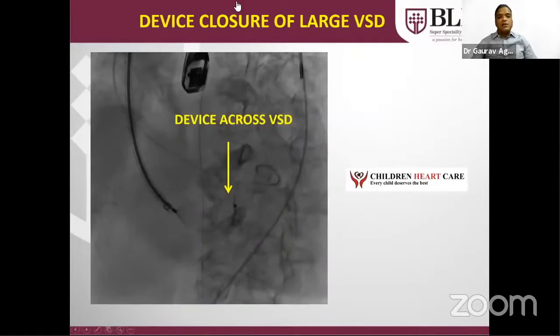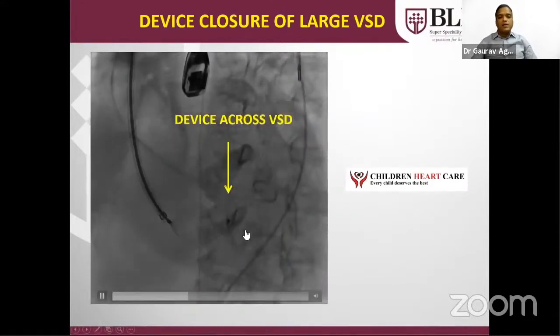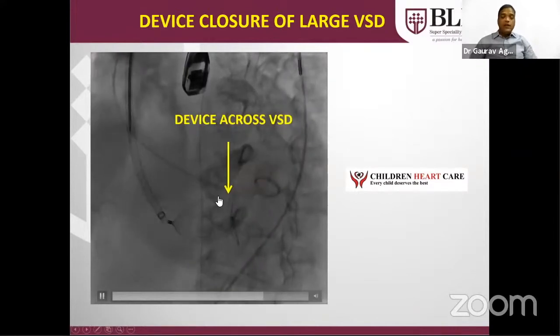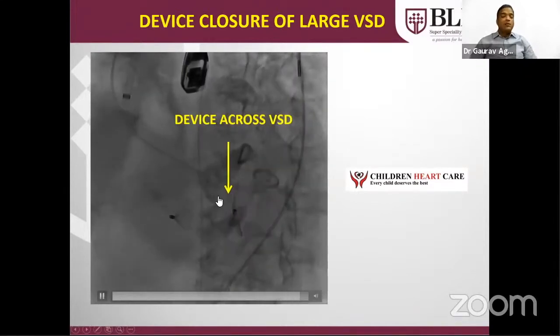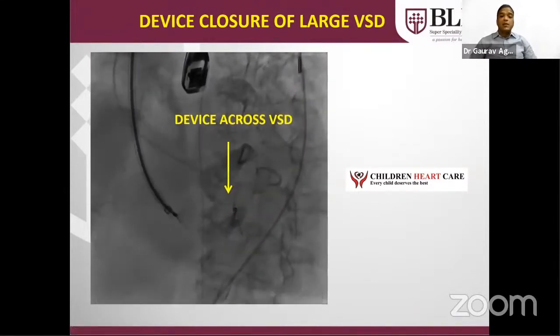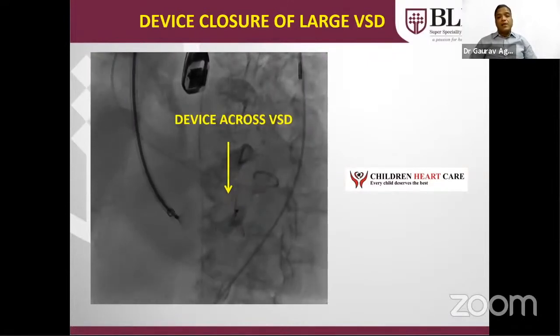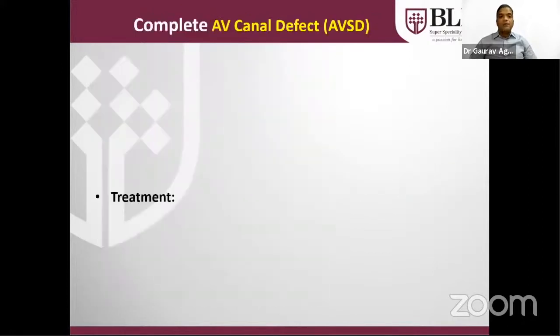This is a large VSD in an adult, post myocardial infarction VSD. Here you can see the large VSD device across the septum. Even in an infant, if a small or moderate size VSD is there in the mid muscular part, we can close it in the cath lab. And if VSD and PDA are both there, even then, if the weight of the child and the size of the VSD and PDA are in a comfortable zone, we can close both at the same time.